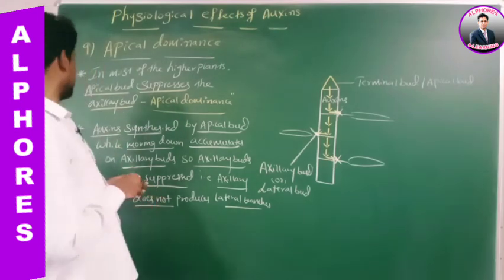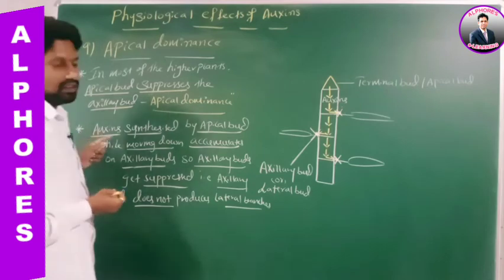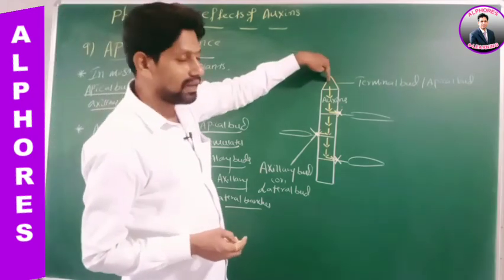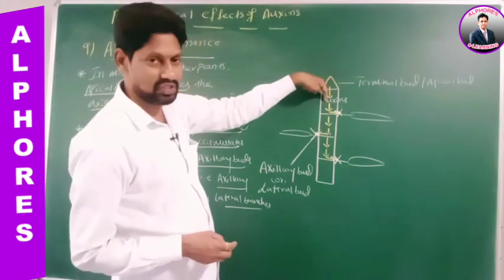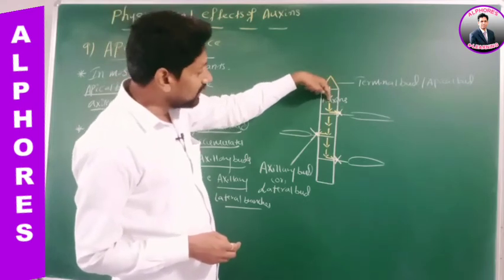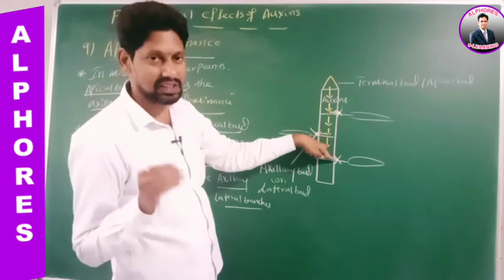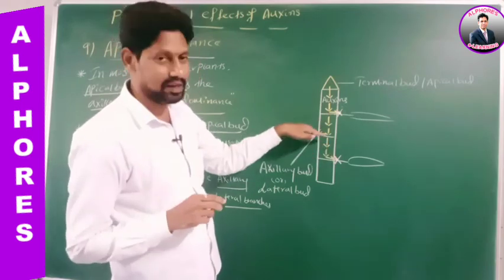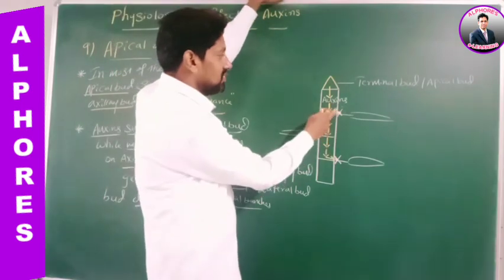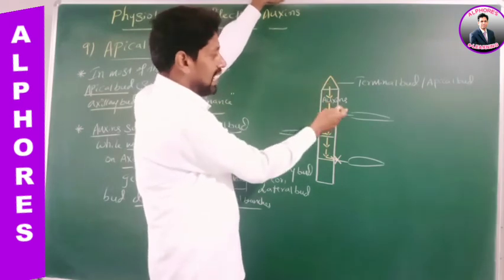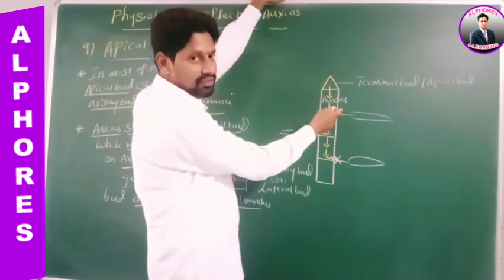Now listen to this statement. Once auxin is synthesized by the apical bud, it moves down. While moving down, this auxin accumulates on the axillary buds. The axillary bud which is near to the apical bud receives a more amount of auxins.